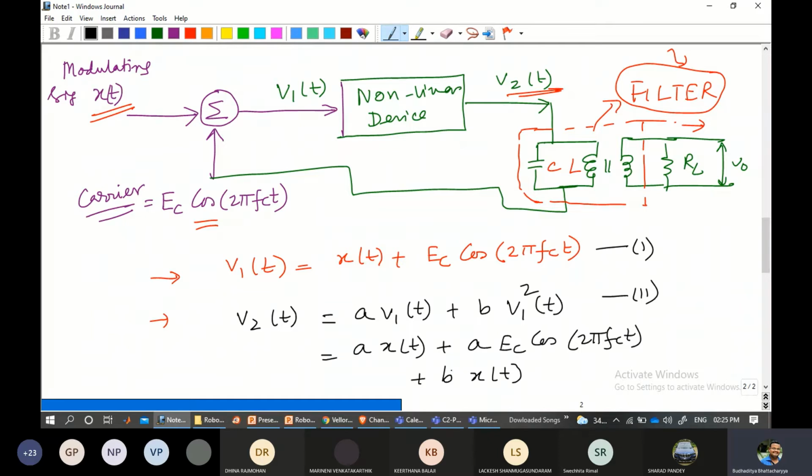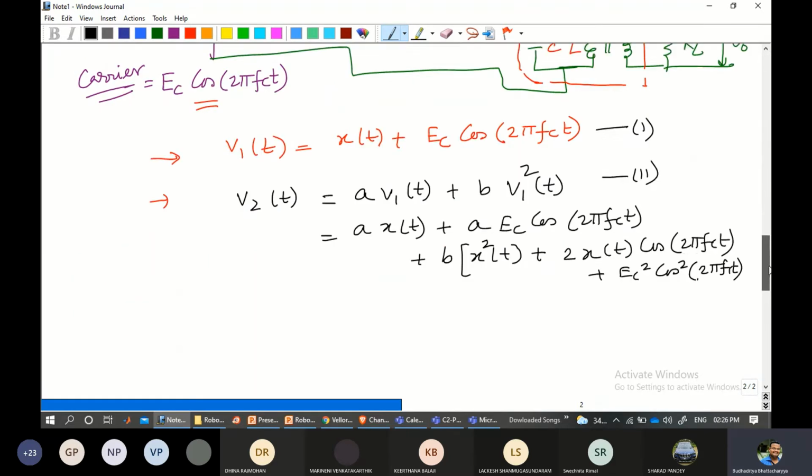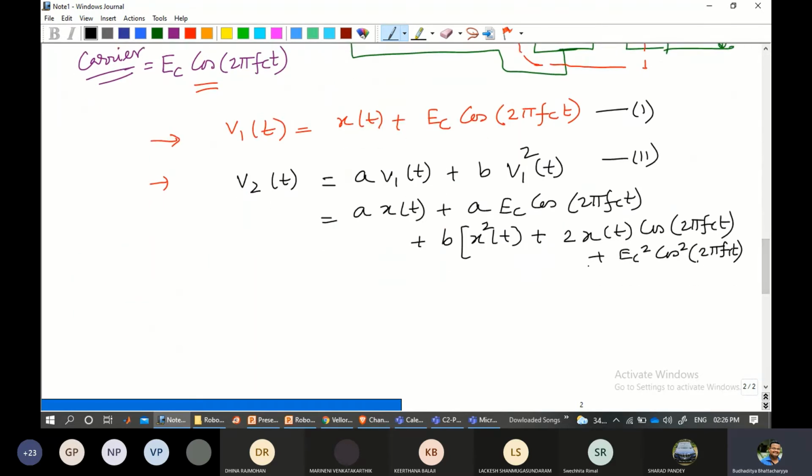I'll first do the squaring: x(t) squared plus 2 x(t) Ec cos 2 pi fc t plus Ec squared cos squared 2 pi fc t. What I did here is nothing but (a plus b) whole square, so that's all I've mentioned.